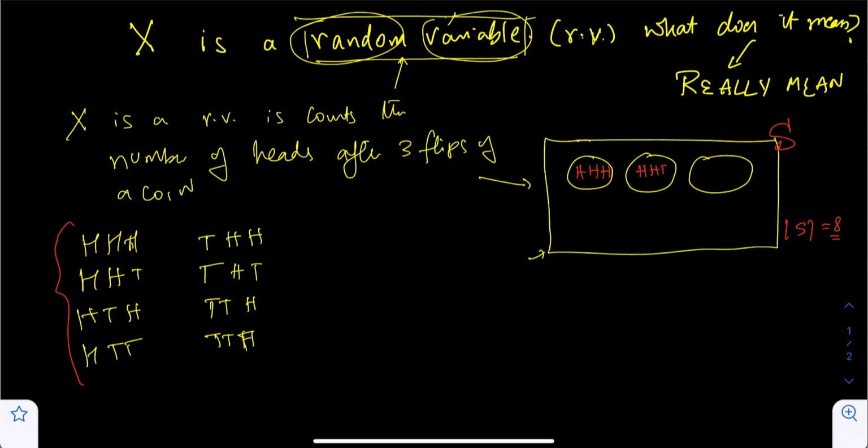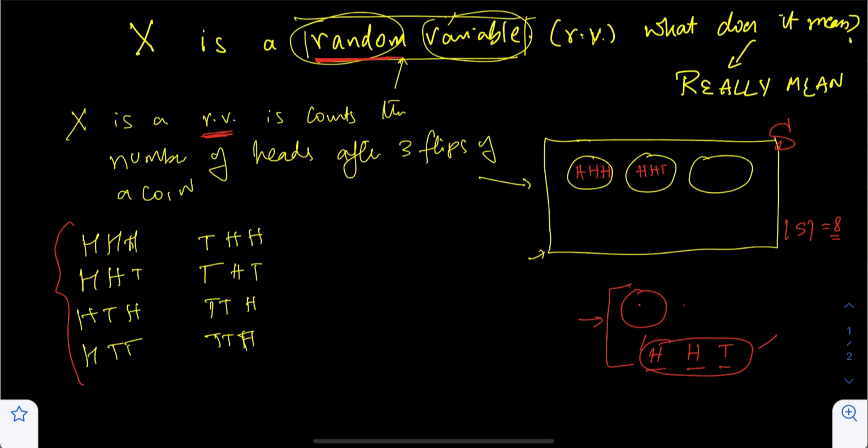Now when we say X is a random variable, what it really means is, where does the randomness come from? The randomness comes from you doing an experiment. You take a coin, flip it 3 times, and you note it down. What's the outcome? In this particular case, let's say you got heads, heads, and tails. This is an experiment that you did. The outcome of it is the randomness of one of the events happening, and that's what a random variable means. So in this particular case, X is assigned HHT, but